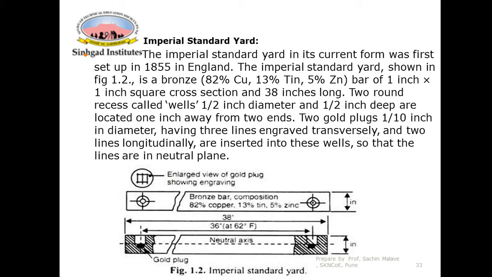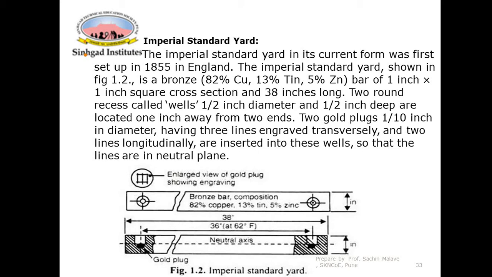This is a square section, thickness 1 inch, width 1 inch, and the total length is 38 inches. So the total length of this bar is 38 inches, whereas the width and thickness are 1 inch by 1 inch.